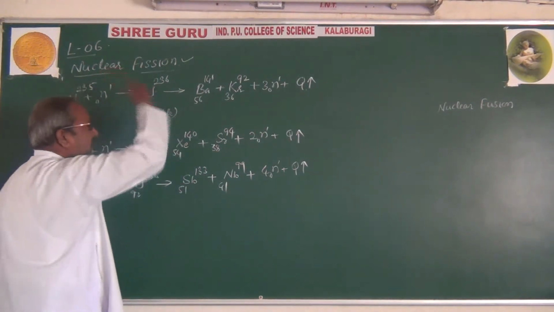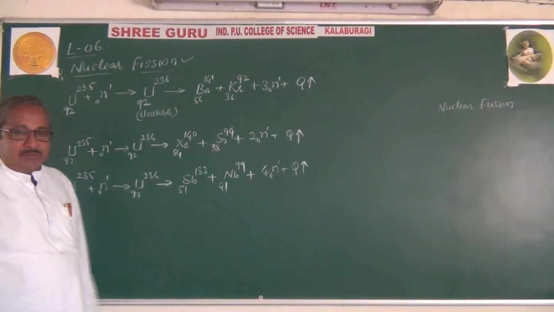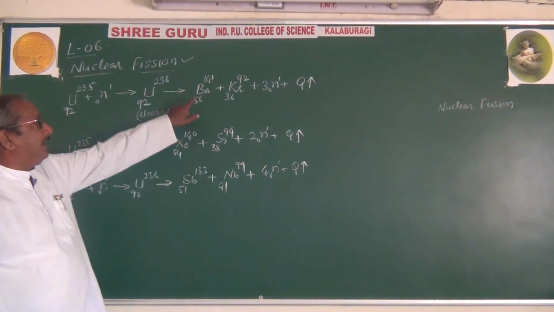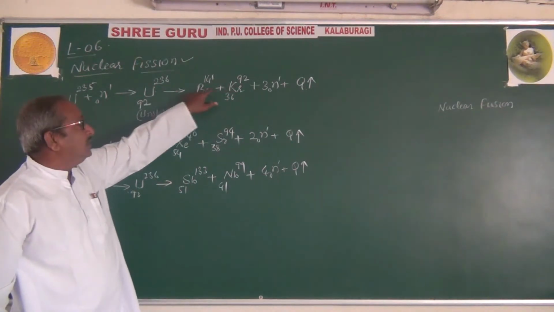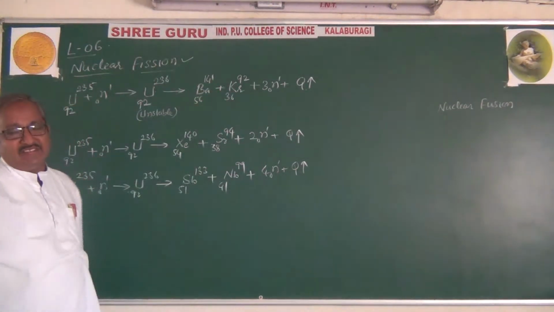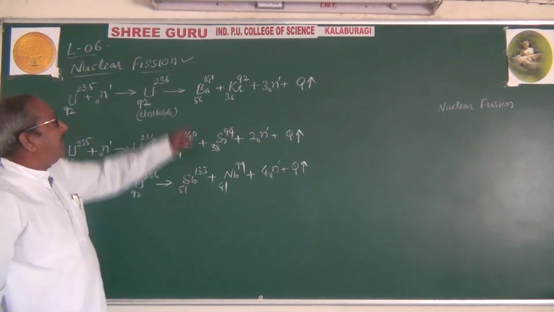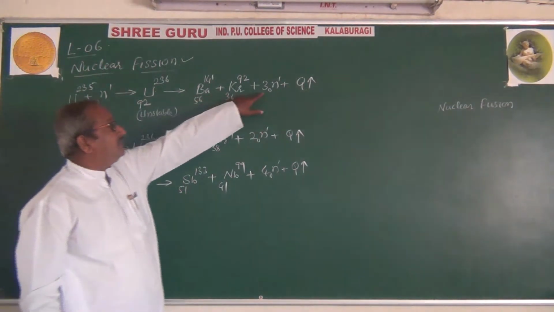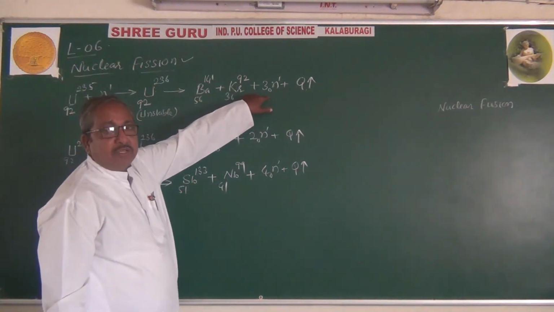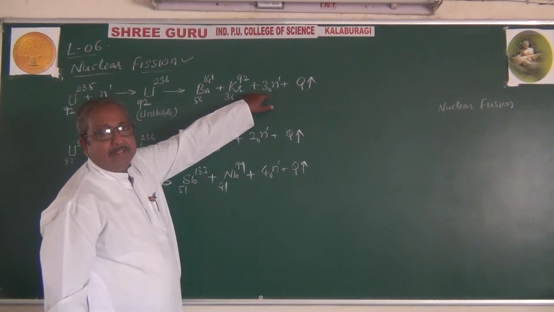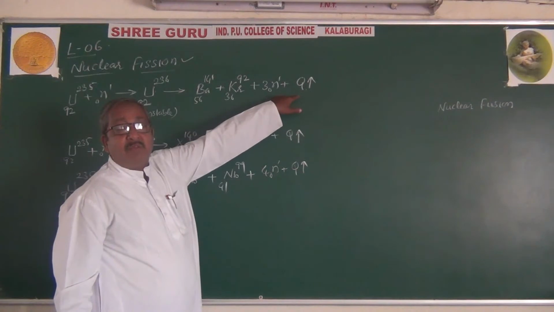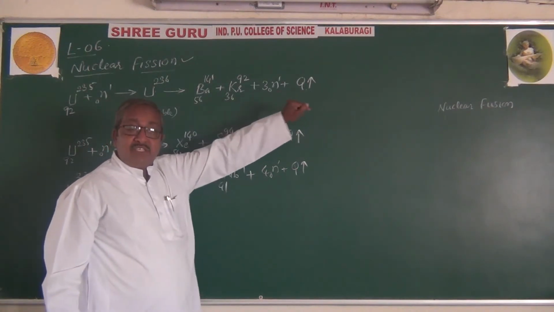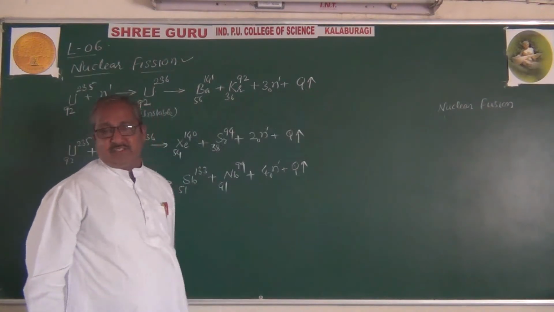Now this unstable element splits up into two light nuclei. One is barium and another is krypton. Again, these two are also radioactive elements. Along with barium and krypton, 3 neutrons are emitted, and an enormous amount of energy is released during this nuclear fission process.